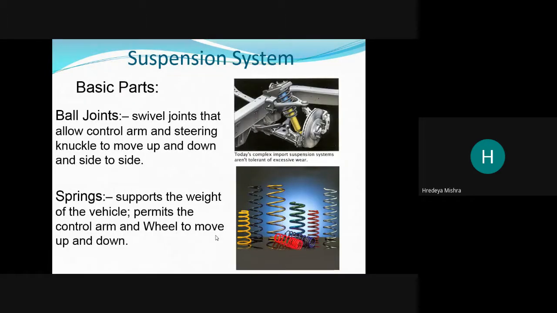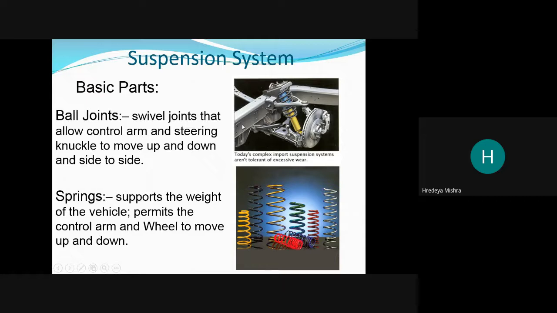Now, the ball joint here is a swivel joint that allows the control arm and steering knuckle to move up and down and side to side. See here, this is the ball joint.